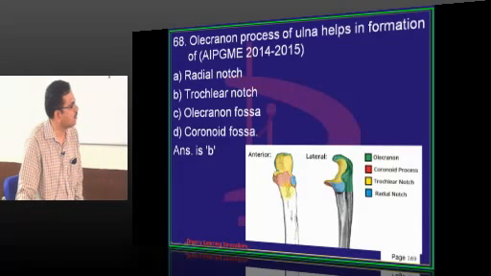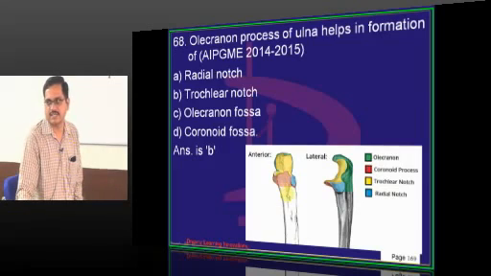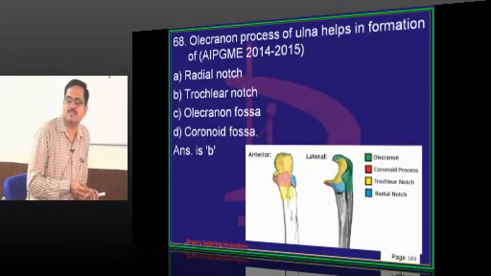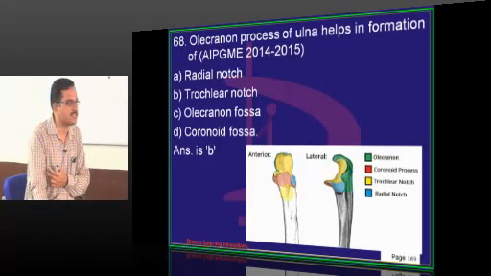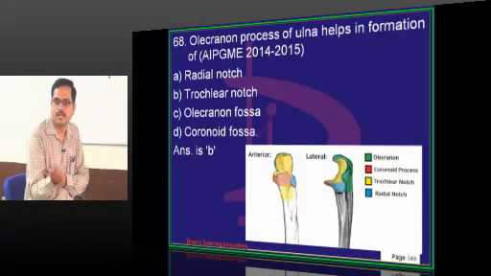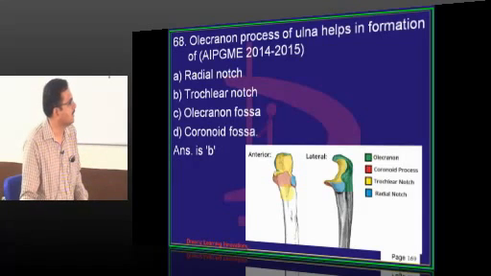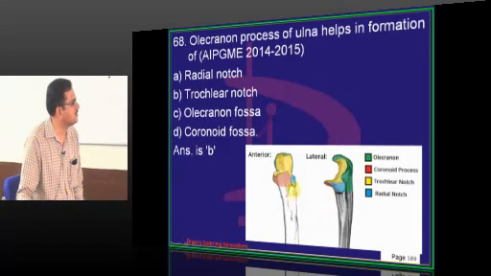On the anterior aspect of the coronoid process, there is a rough impression called the ulnar tuberosity. To this ulnar tuberosity, the brachialis muscle is attached. Where is biceps brachii attached? To the radial tuberosity. In the front of the arm, you find two important muscles which are responsible for flexion of the elbow joint. Biceps muscle, brachialis muscle. Biceps muscle is attached to the radial tuberosity and brachialis is attached to the ulnar tuberosity.